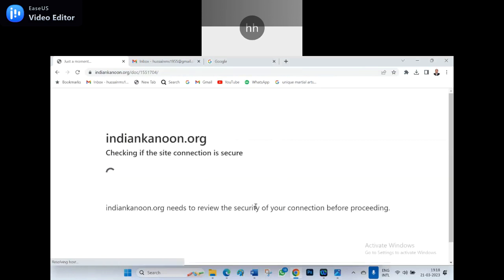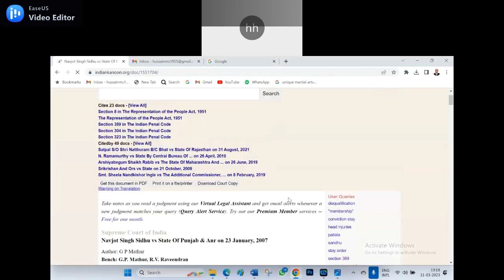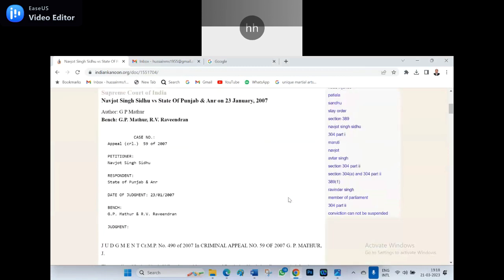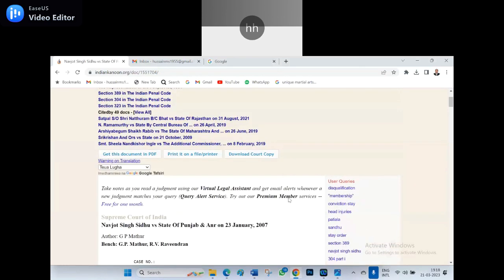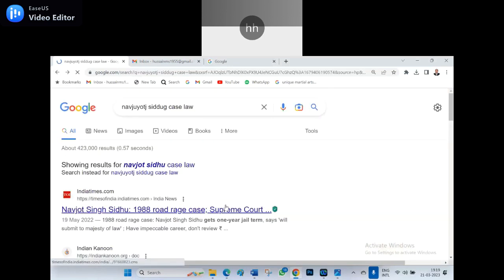And here the same judges are there. Who gave the judgment? I will show you the judgment also. See, this is the case law: Navjot Singh Sidhu versus State of Punjab. No, not this case law. Navjot Sandhu, not Sidhu, Navjot Sandhu versus.